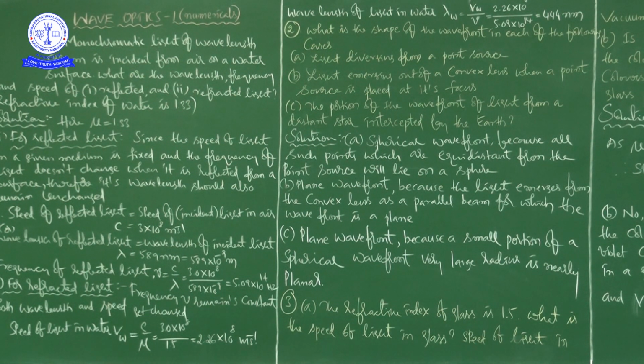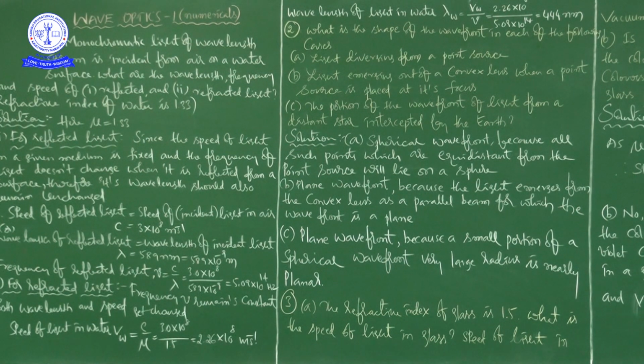After that we started ray optics numericals. With the previous class we completed ray optics numericals. With this class we are going to start wave optics numericals. It is the first class, wave optics 1 numericals.